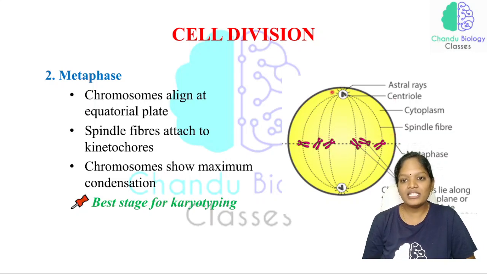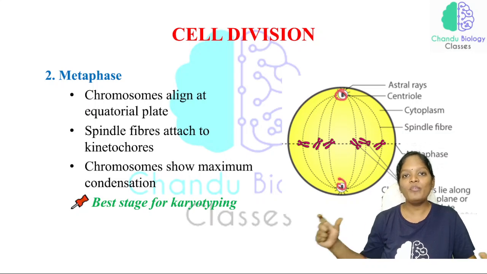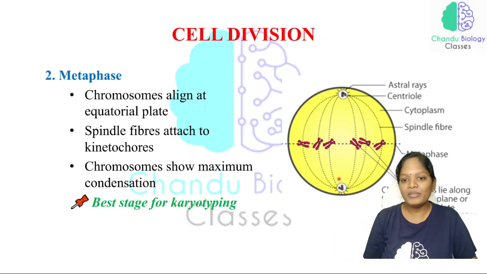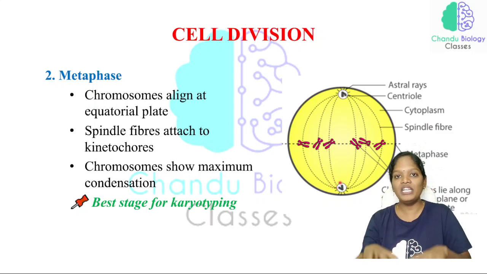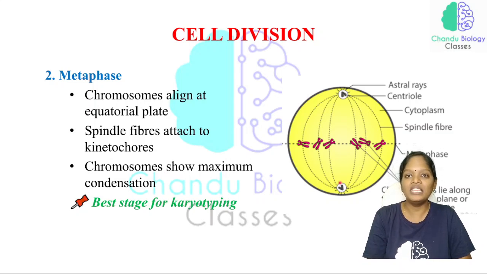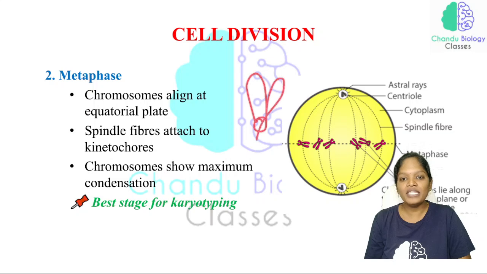Just look at the centrioles here. Centrioles move towards the opposite poles in the prophase, and now the centrioles are secreting the spindle fibers, and all the spindle fibers get attached to the kinetochore. Kinetochore is a structure which is present in the centrosome, and the centrosome is the central point.